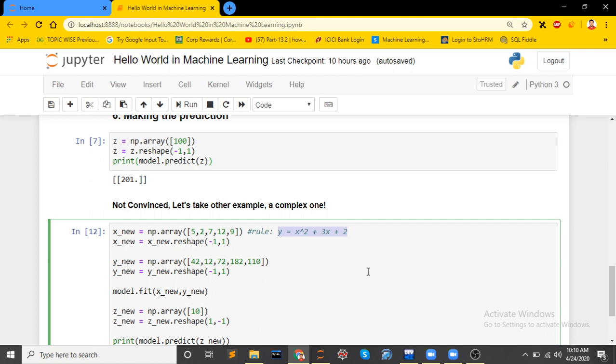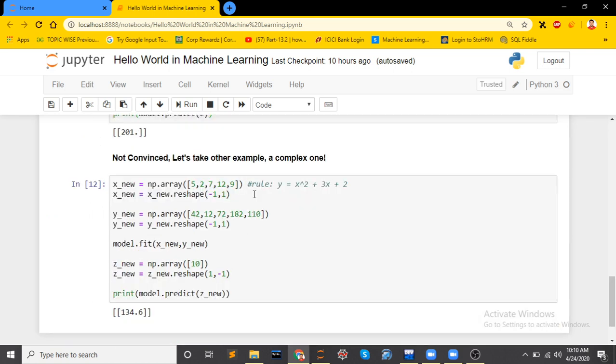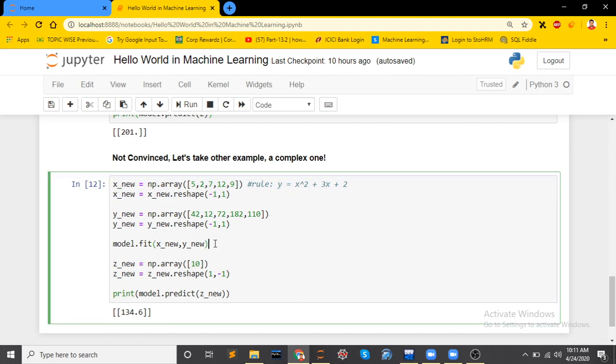It is not as easy as the previous one. If you are thinking that the relation was very easy there, so the model was able to predict, then let me take a complex relation. Here the relation is y equals x square plus 3x plus 2. Now I will train the model, in which it will try to learn the relation between x and y. After that, I will take a variable for prediction and predict it. So this is for prediction. Let me execute this program.